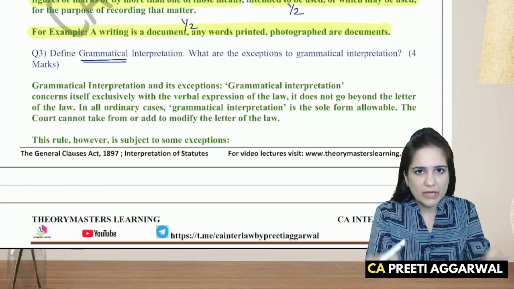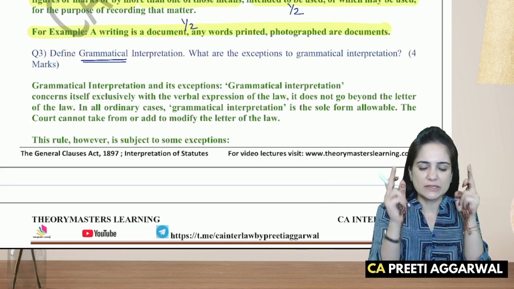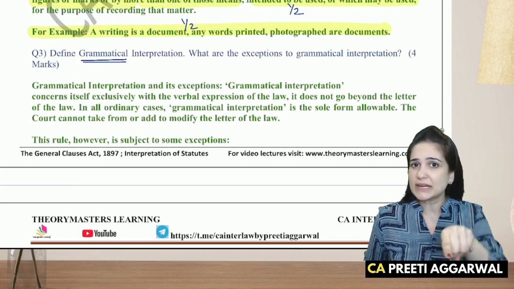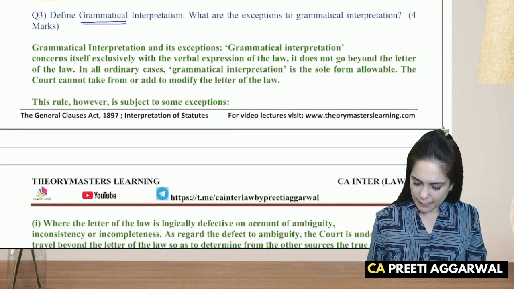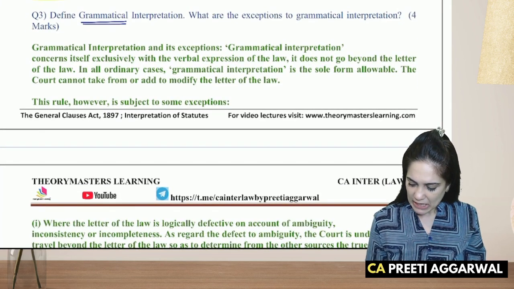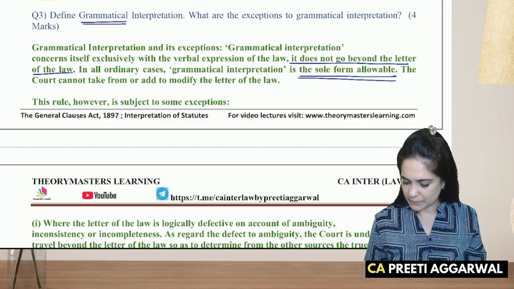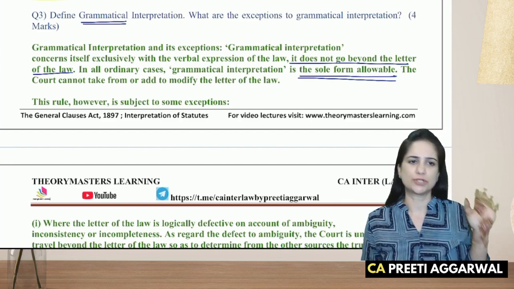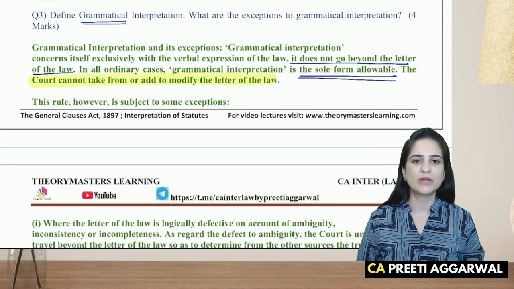Don't apply logic. Don't apply interpretation over here. Don't apply your facts, circumstances, logic. Just go as per the written text. If that is absurd, then you will adopt reasonable construction. So grammatical interpretation means it does not go beyond the letter of law. It is sole from form allowable, मतलब जैसा दिया है वैसे का वैसे ही समझने की कोशिश करो. You cannot either add or take away anything from the letter of law.